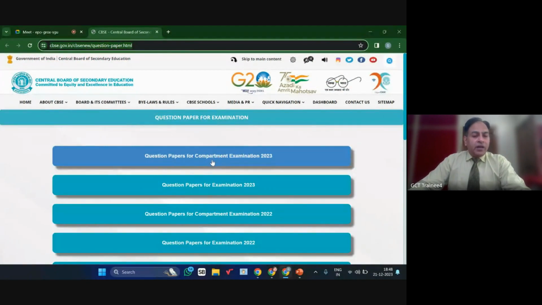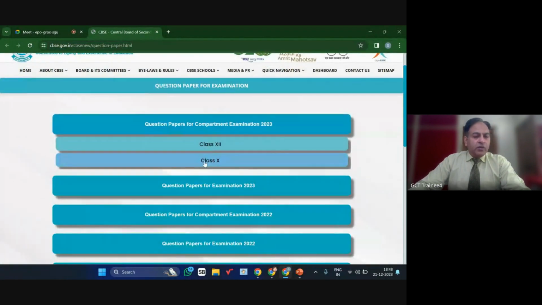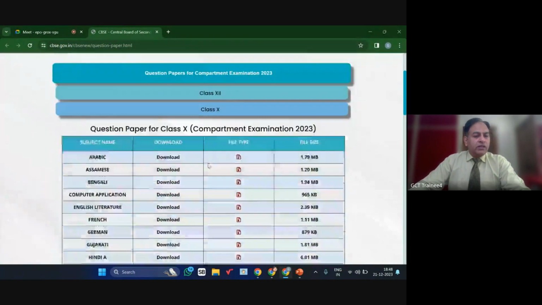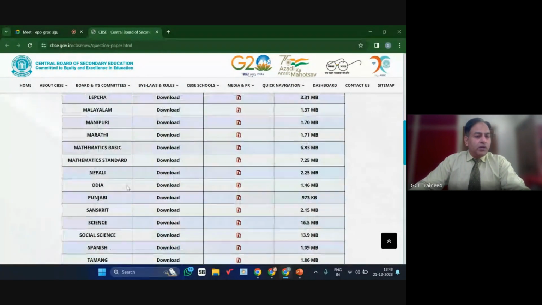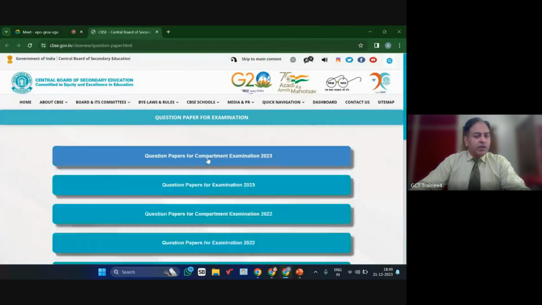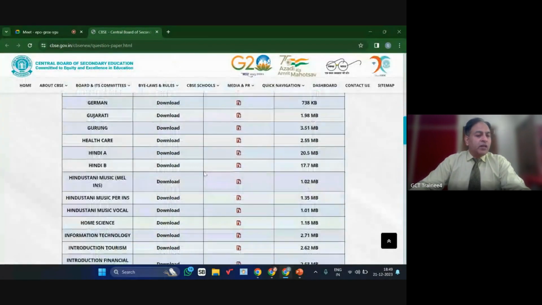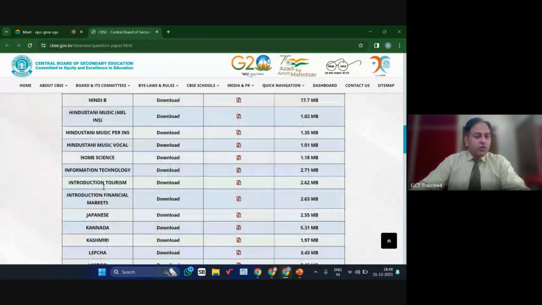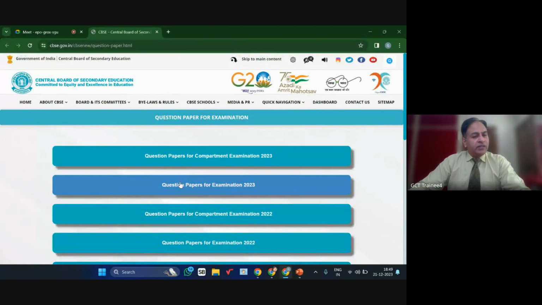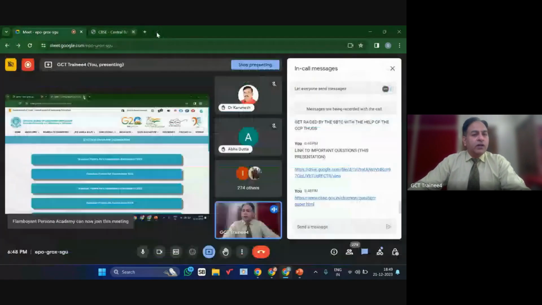The compartment paper and last year paper are highly recommended. When I click on this, you will check out this class 10th. When I click on this, you will be able to download all the papers of mathematics standard and mathematics basic from here for all the regions. For all 6 different regions, they are available. Same way, question paper for examination 2023, last year paper, all the papers are available over here. So you can always download and give those papers directly to your students for practice.